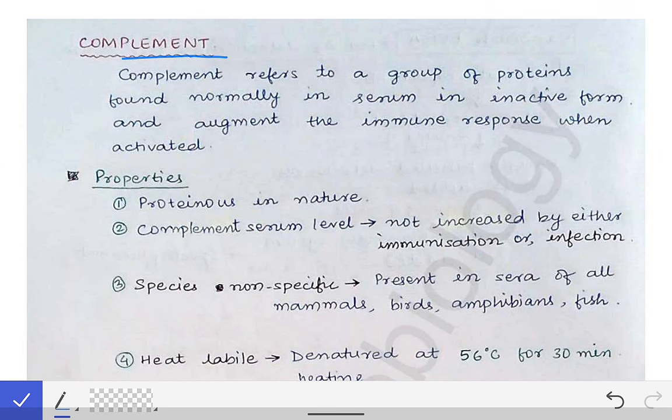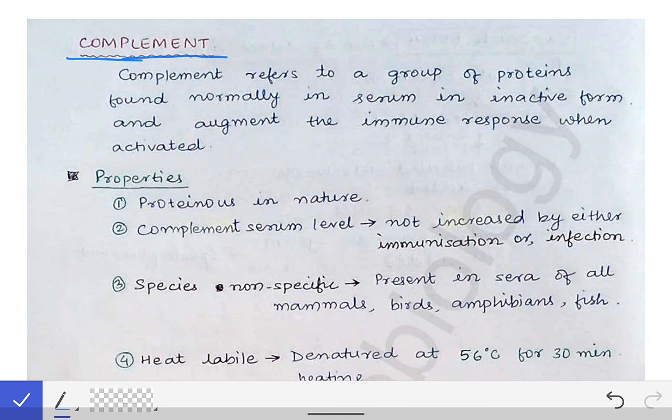Now we are going to learn about the complement system. The complement system consists of a number of proteins. We know that our human serum contains different types of proteins. The complement proteins are one of them. These are the proteins which are normally found in inactive form. Generally, they do not have any function, but once they get activated, they cause augmentation or the enhancement of the immune response, which is already activated in the human body against a particular pathogen or the antigen.